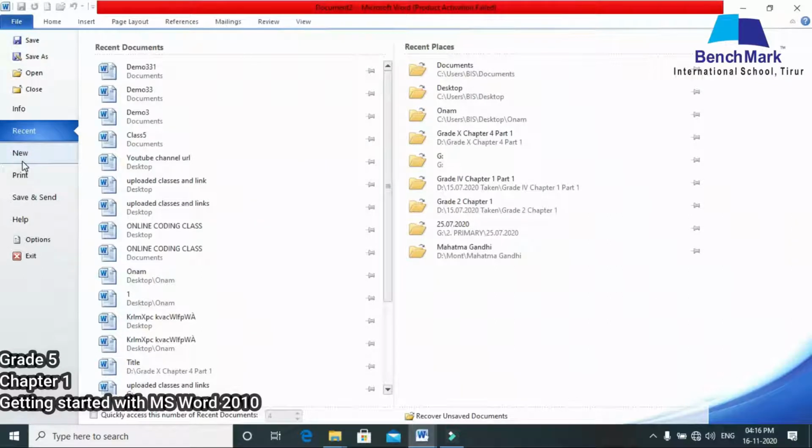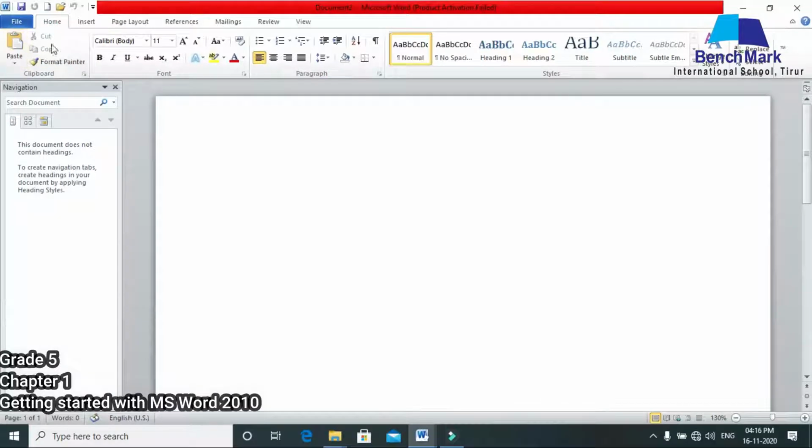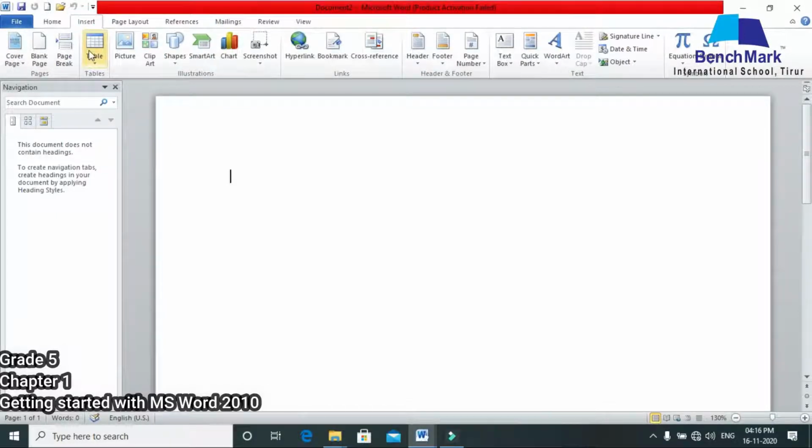These are the operations available in your File tab. Next we move to the Home tab. The Home tab has all the formatting options and all the alignment options. Then the Insert tab, if you want to insert a table, pictures, clip art, or shapes. All these things are available in your Insert tab.